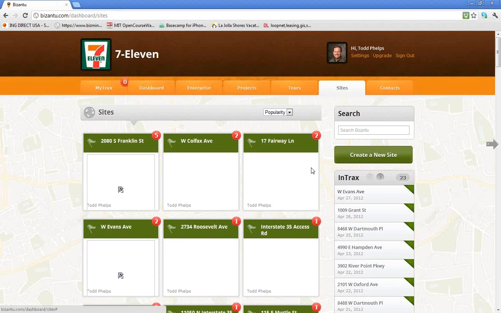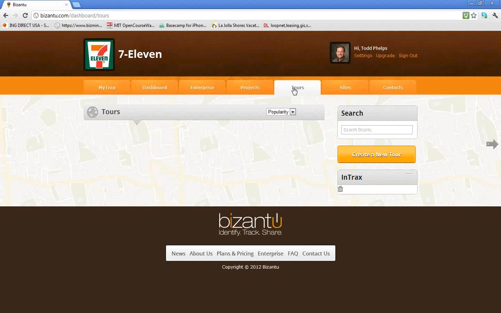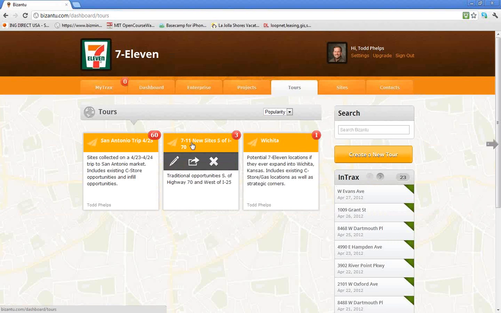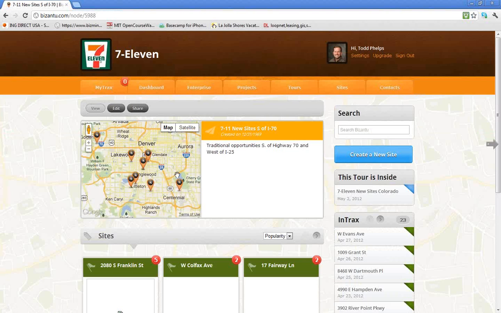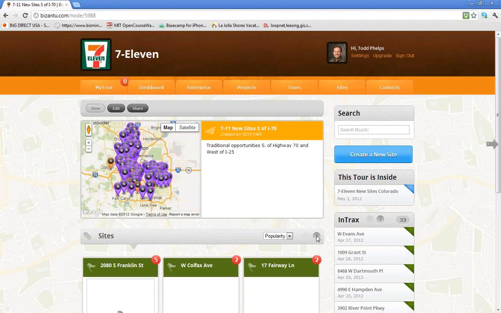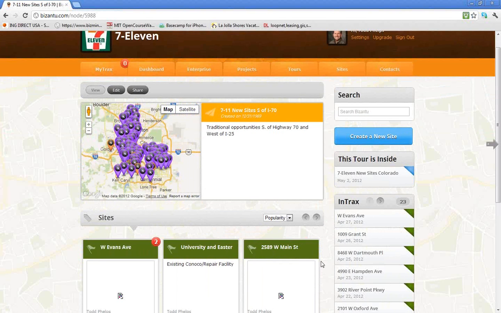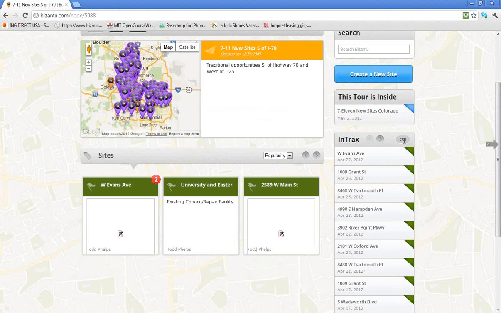So you know that it's been organized, and you have a little notification up there that says, hey, you have something new there. If we go into tours, you'll see here that we have 7-Eleven New Site south of I-70, and our site will be right here. So this is a way for you to keep yourself organized and forces you to get organized. If In-Tracks ever gets bogged down, you'll see here I've got 23 sites sitting in In-Tracks because I haven't had time to organize them. You want to keep this as clean as you want.